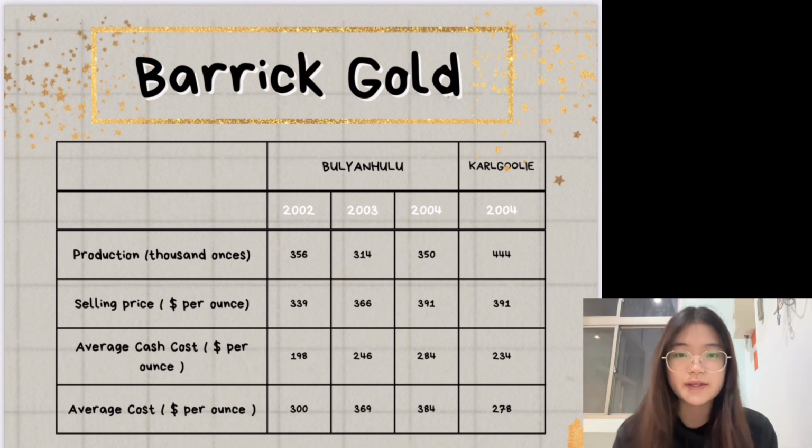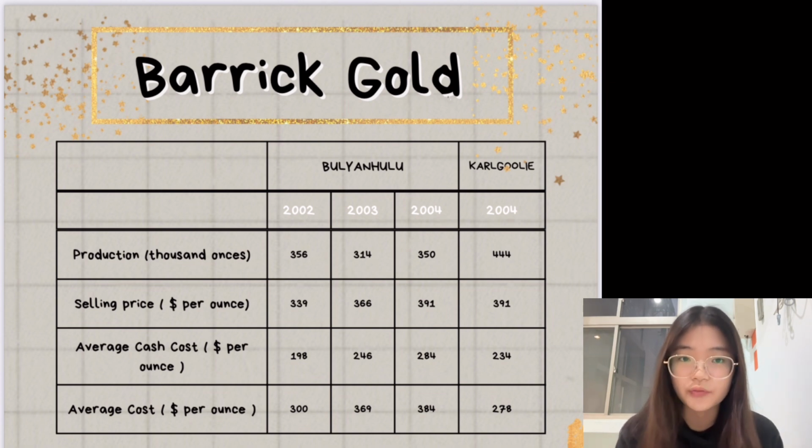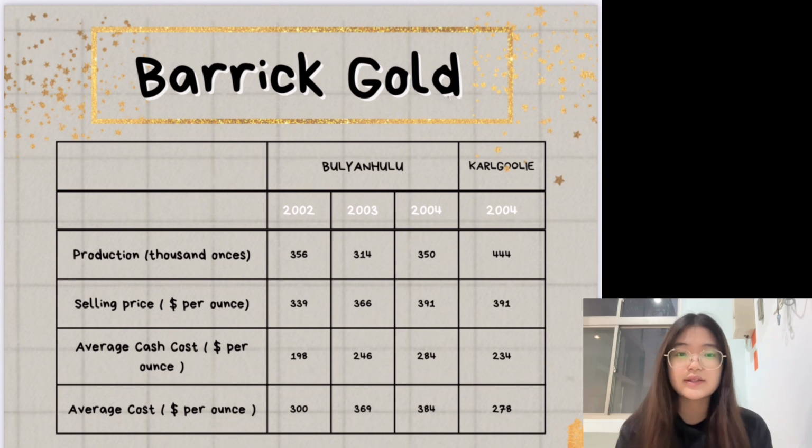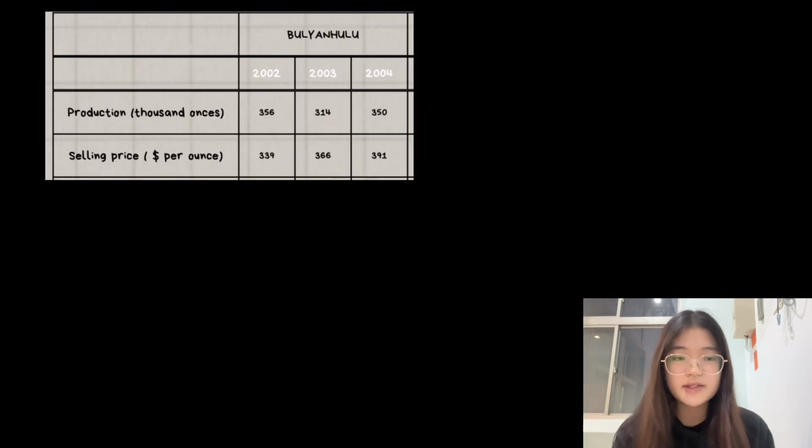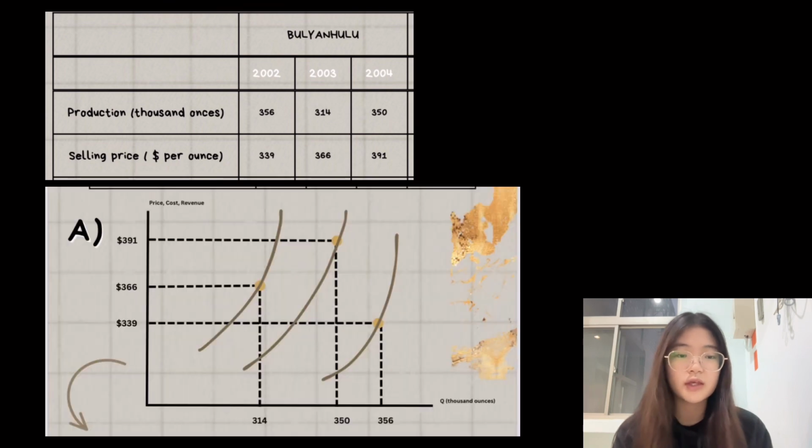First, to illustrate the shift in Bulyanhulu's marginal cost curve, selling price and profit-maximizing scale of production between 2002 and 2004, we can just see the production and the selling price because in this case, the marginal cost is equal to the selling price. So we can see the production and the selling price over the years in 2002, 2003, and 2004, and then we can make the curve.